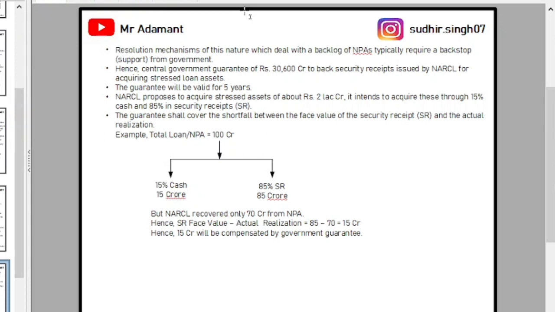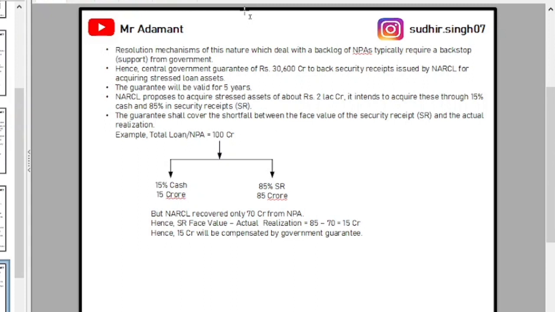So NARCL purchases those NPA loans with 15% cash and 85% in security receipts, and the guarantee shall cover the shortfall amount between the face value of the SR and the actual realization. Take the example where the total NPA is 100 crore rupees of a particular PSB bank. In that case, 15% cash, so 15 crore rupees, NARCL will give to that bank, and 85% in security receipts NARCL will give to that bank. Now NARCL is able to recover only 70 crore rupees of the 85 crore.